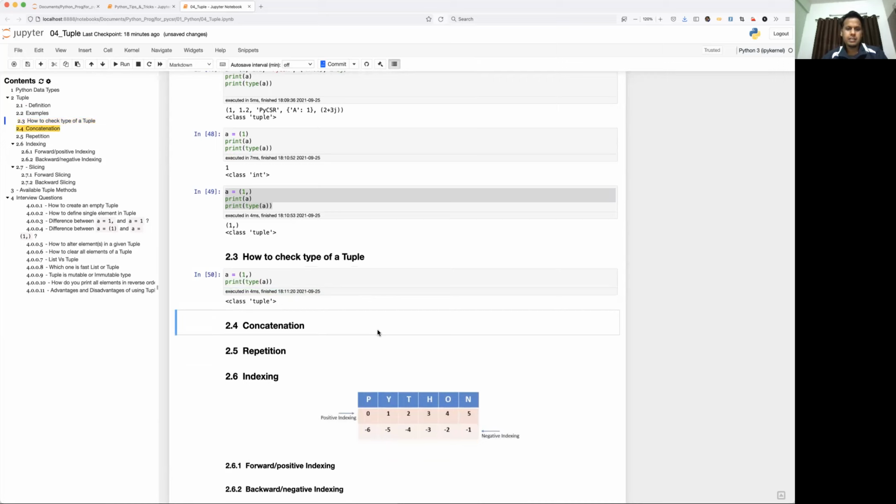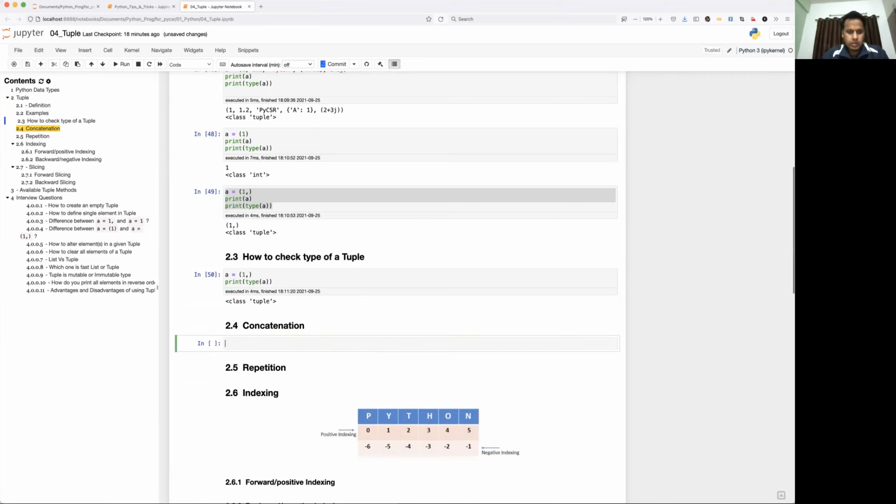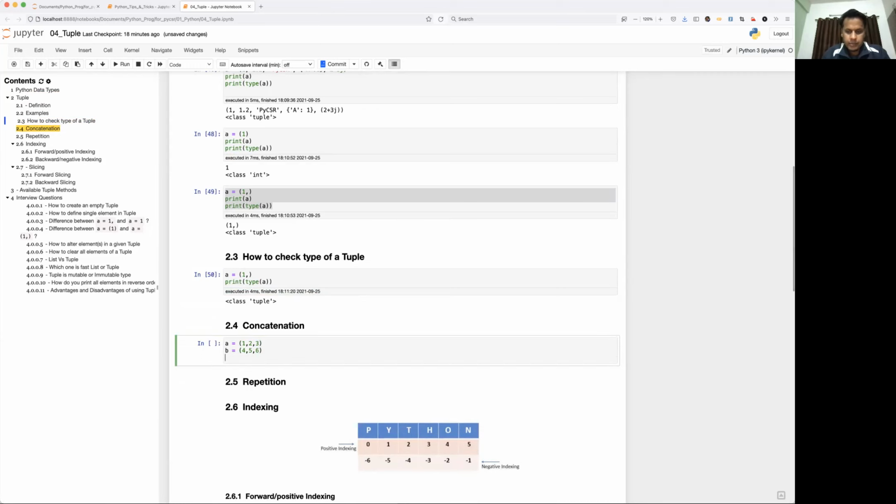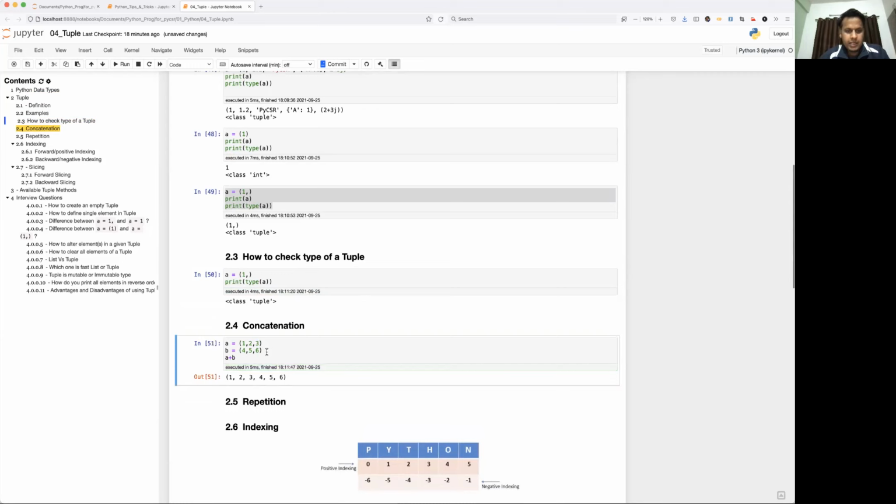Now let's see concatenation. So what is concatenation, guys? In my previous video also I talked about it. This is nothing but concatenating or adding two tuple elements. So I'll define A equal to 1, 2, 3, B equal to 4, 5, 6. Now let's add A plus B. See what happens. It will create a new tuple by adding the first tuple's elements and the second tuple's elements, right?